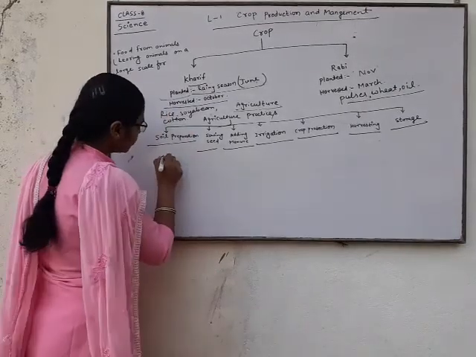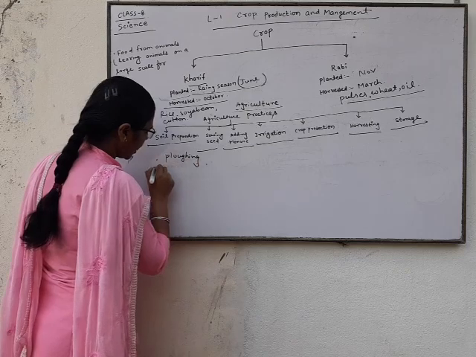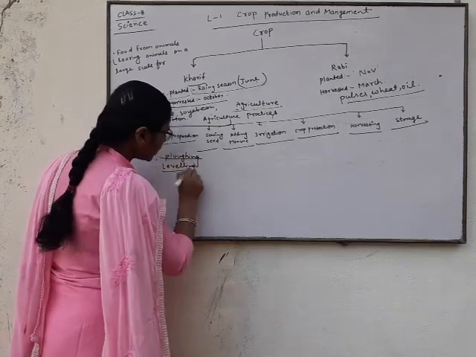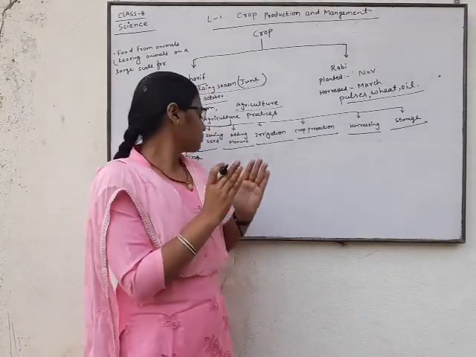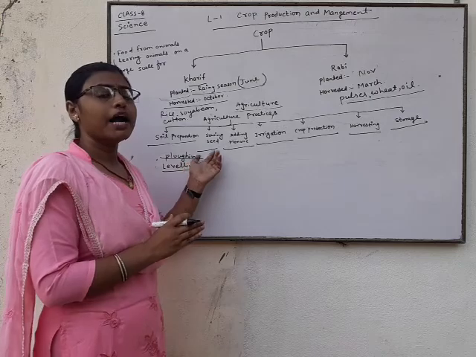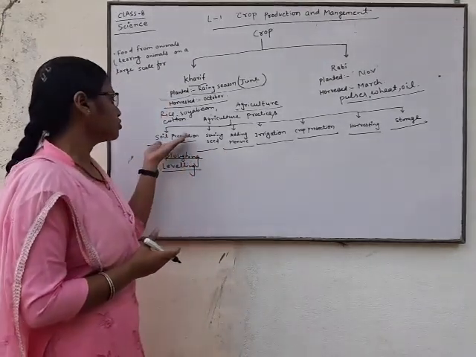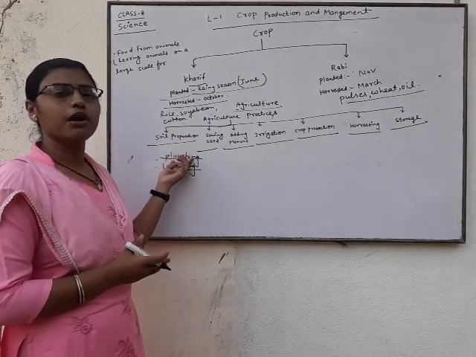Which methods? Ploughing and leveling are the two methods by which we can prepare the soil. At first we will discuss ploughing.